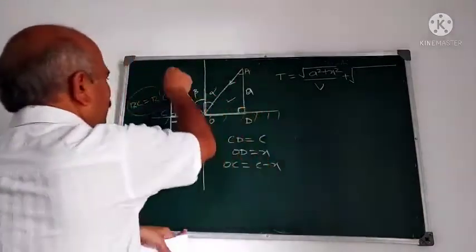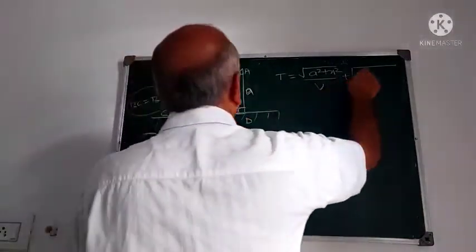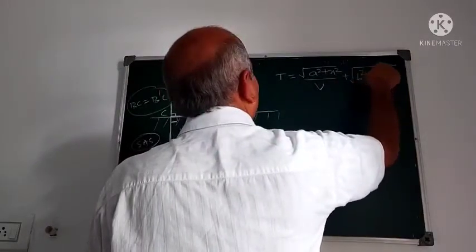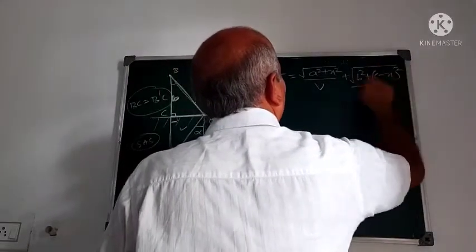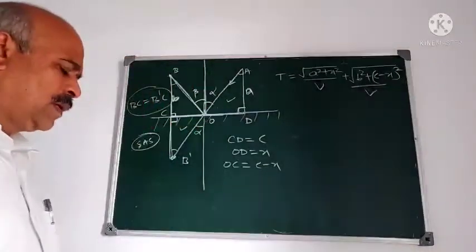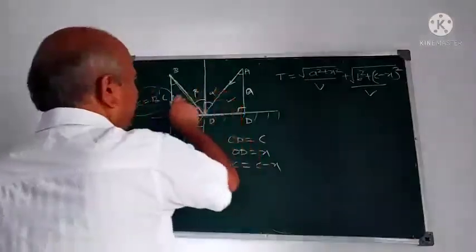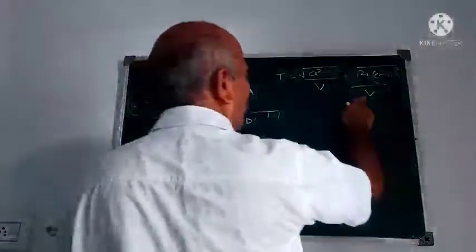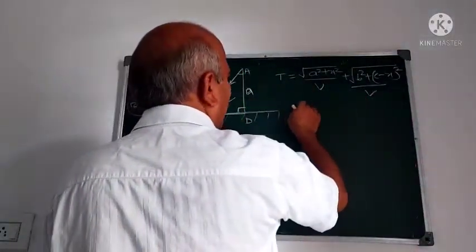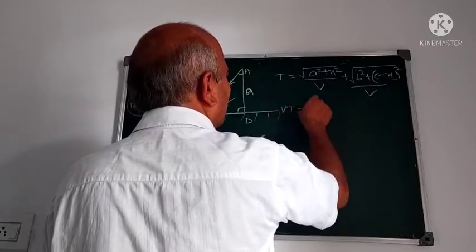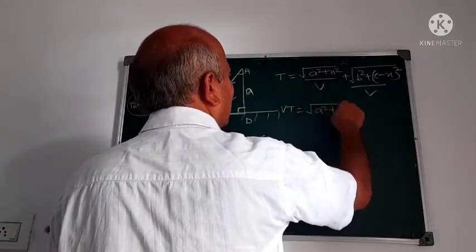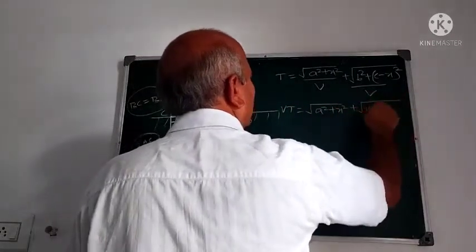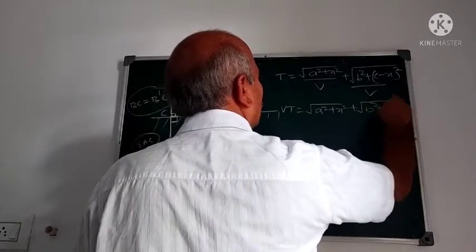AD is a. CB is b. Root of b square plus c minus x whole square upon v. Correct? Upon v, because same medium, it reflects to the same medium. So we have again v here. Velocity is again v. Therefore, vt is equal to root of a square plus x square plus root of b square plus c minus x whole square.